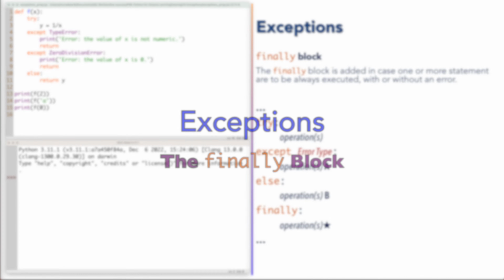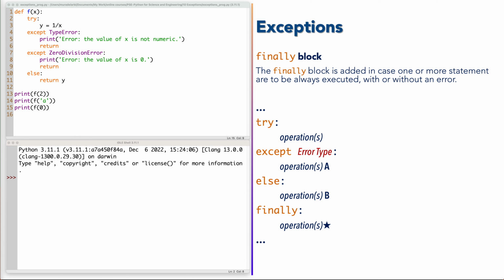There's an additional part to the try except else structure. It's called finally. It is added to the very end of the structure, and its operations inside its block, let's call them operations star, as you see here, are always executed regardless of the occurrence of an error. That means if there's an error, operation A is executed first, then operations star. If there's no error, operations B, then operations star are executed.